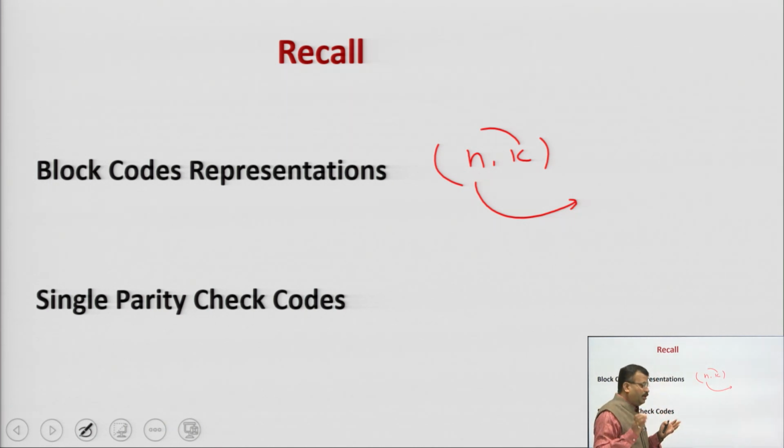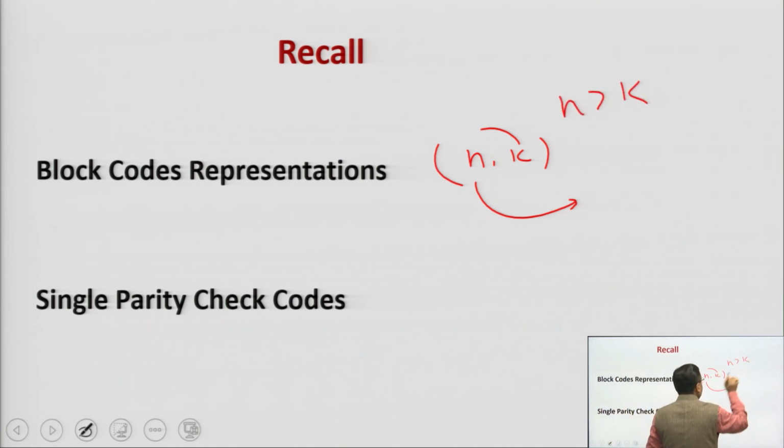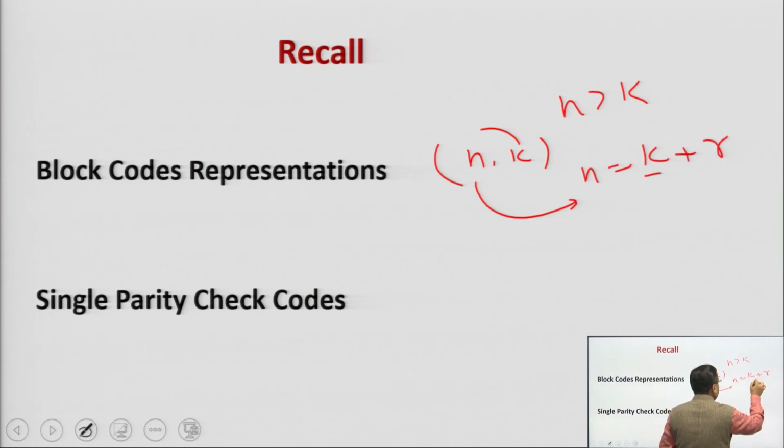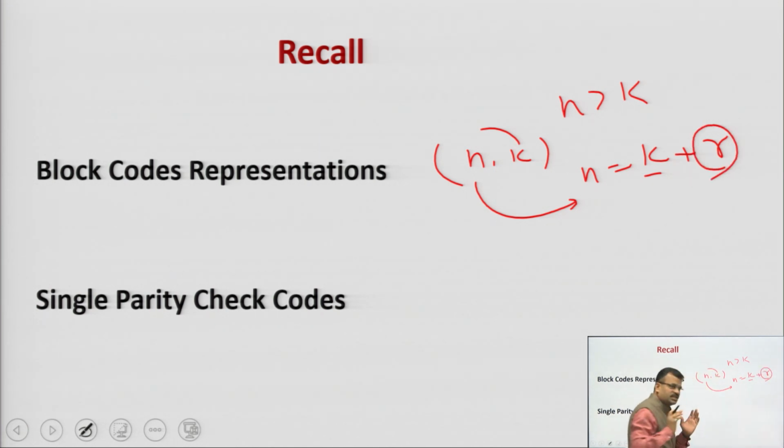तो हमें हमेशा block codes में (n, k) है, it means n is always greater than k, and n is equal to generally what? k plus r. k is our information bits जो हमने input में दी थी और r हमारी क्या है? Extra bits, parity bits. इसी ब्लॉक कोड में आता है सिंगल पैरिटी चेक कोड, मतलब ऐसे पैरिटी चेक कोड जिसमें पैरिटी बिट कितनी होगी? Only one. That you have to keep in your mind. That I told in my last lecture.